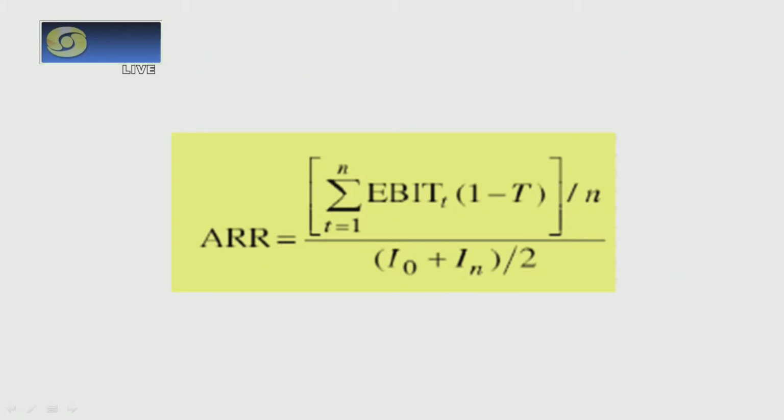If I have to formulate this formula in the form of an equation, this is how it has to be represented. So EBIT, that means the profit, has to be adjusted by tax, and this has to be divided by the number of years for which we are getting the return, and we have to divide this by the average investment that we are making. Let us try to understand this concept of accounting rate of return with the help of a practical example quickly.